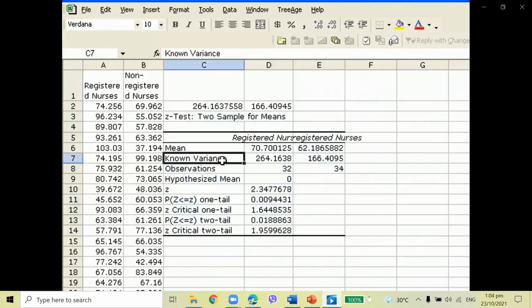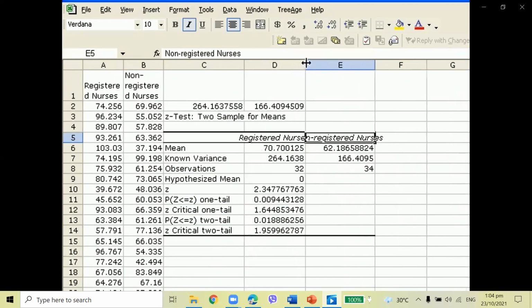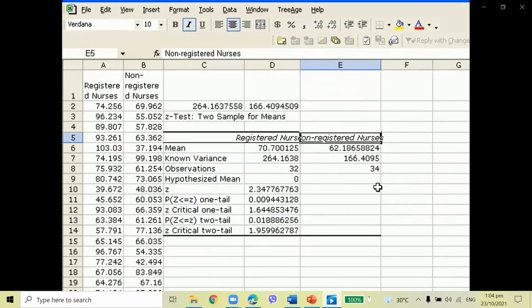It indicates that the variances are known, and using these values, the number of observations in each sample, the registered nurses and the non-registered nurses, and the test statistic, the calculated z is 2.34. Then it gives you the p-value and critical z's for both one tail and two tail. Based on your research, what you decided you were testing, you need to decide whether to use the one-tail value or the two-tail value.